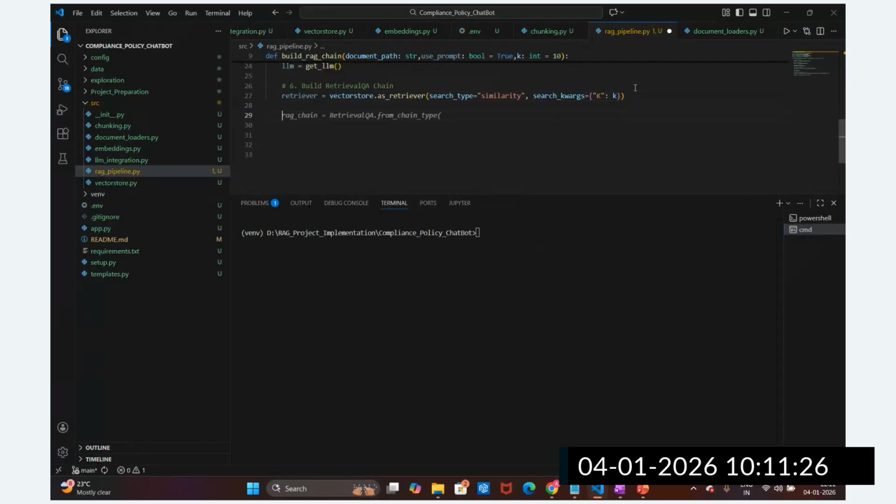After this question answering chain, I'm going to create this rack chain. In the rack chain, let's suppose here, guys, we are going to utilize this. Let me write this.